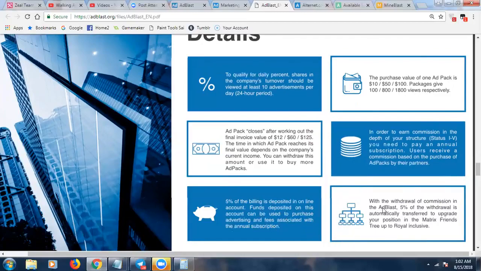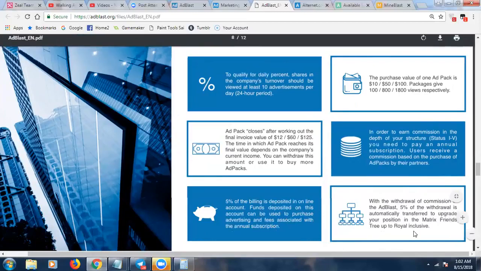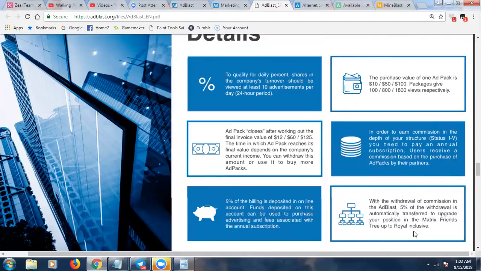And then last but not least, when you make a withdrawal, 5% of the withdrawal will automatically be transferred to upgrade your position in the matrix. Whenever you do a withdrawal, you'll have 5% taken out for your matrix until you max out and you become a royal. After that, they won't take out that 5% anymore.